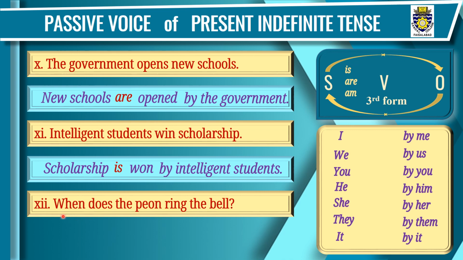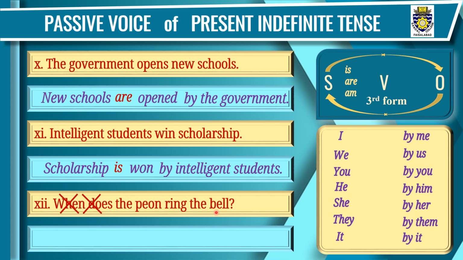Sentence number 12. When does the peon ring the bell? A bit complicated sentence. Interrogative sentence. It is a question. Just consider that when and does are not here. The sentence is simple, assertive. The peon ring the bell. We can change it into passive voice easily.